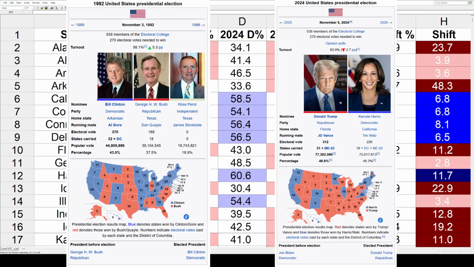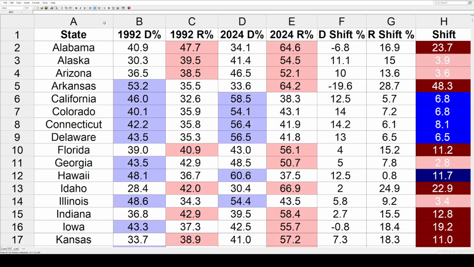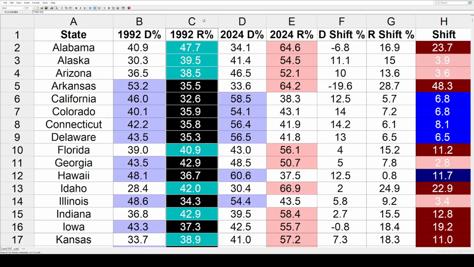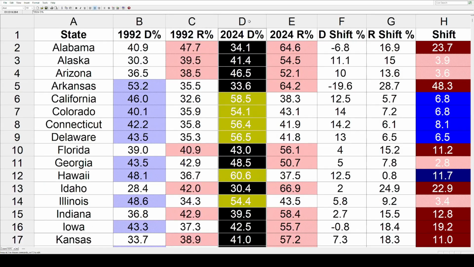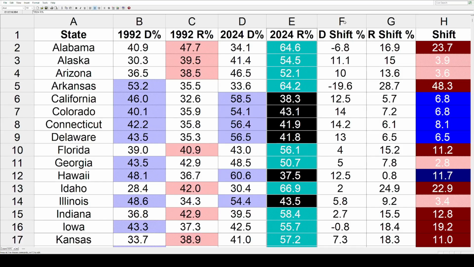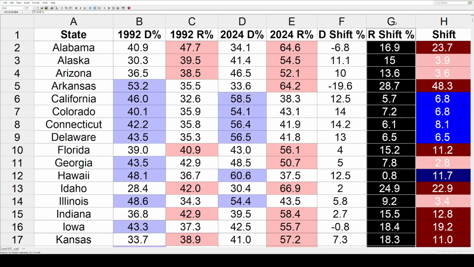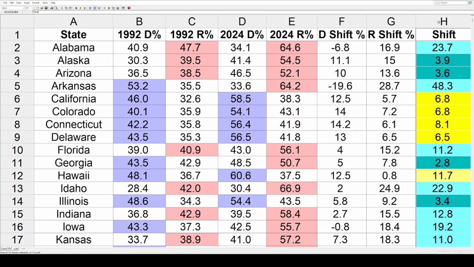So that's going to take us into all the data. We've got a spreadsheet. On the left, we've got the states. Then it's going to be the 92 Clinton vote, followed by the 92 Bush vote. Then we've got the vote in 2024 for Harris. Then we've got it for Trump. Then it's going to be the shifts between the Democratic Party between those two elections. And then it's the same for the Republicans. Finally, we've got the net shift between the two parties between the two elections. This column also has shading. The darkest colors are going to be 10 or more points. The lightest colors are going to be under 5%.